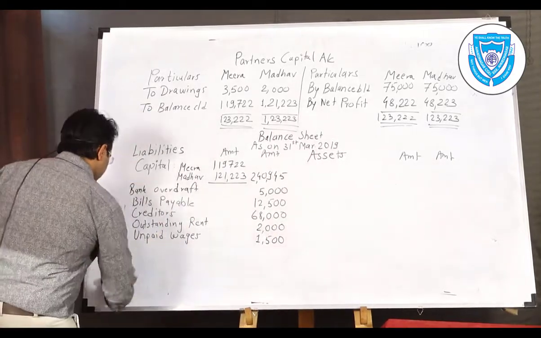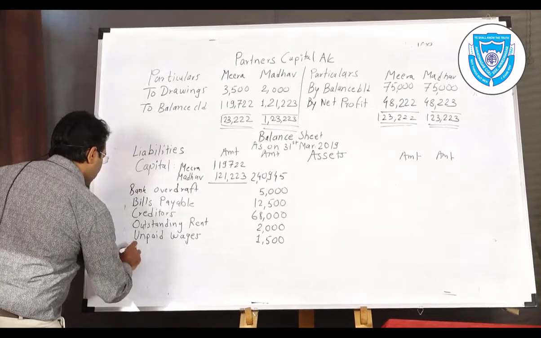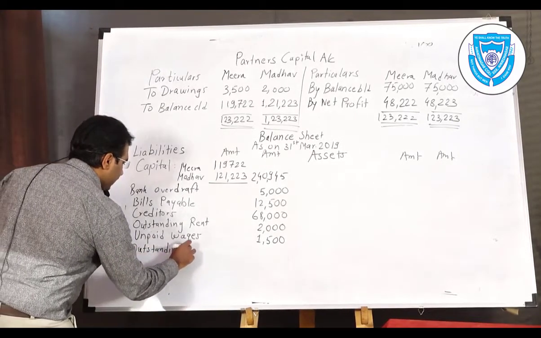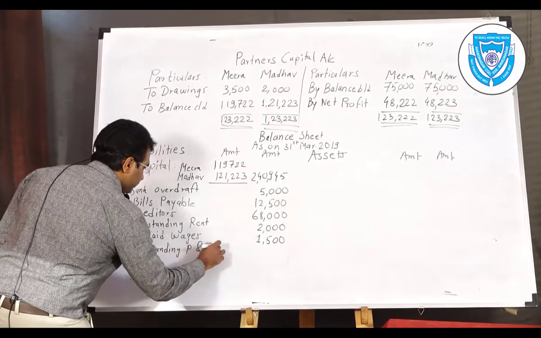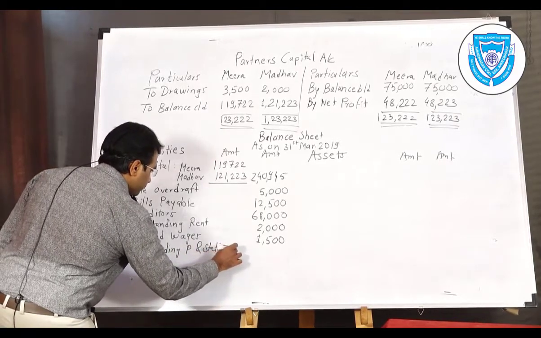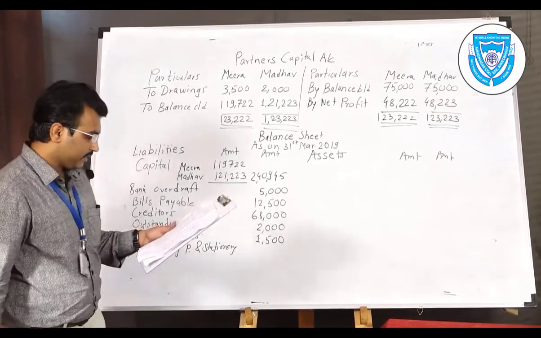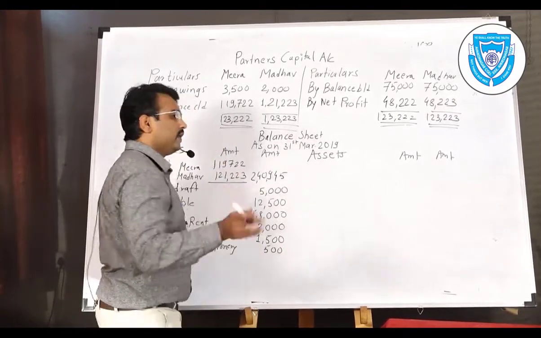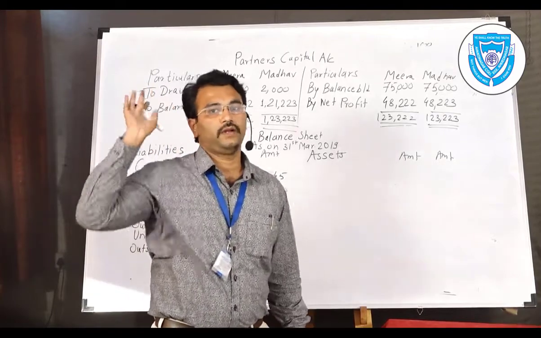That adjustment you need to write here. You have to give the second effect of outstanding printing and stationery. Outstanding printing and stationery rupees 500, because we had given effect of it in the profit and loss account.